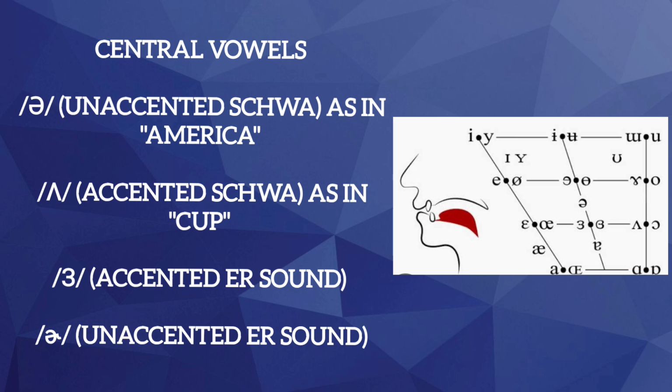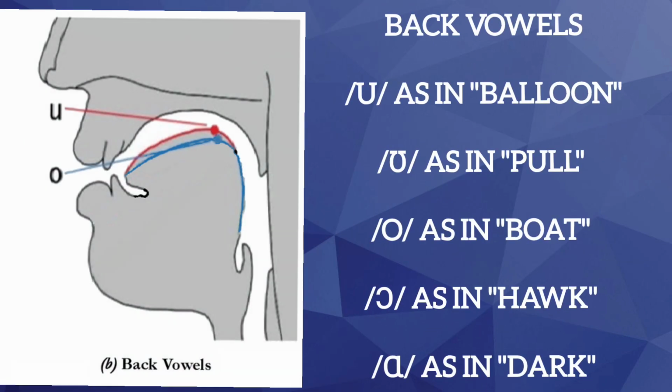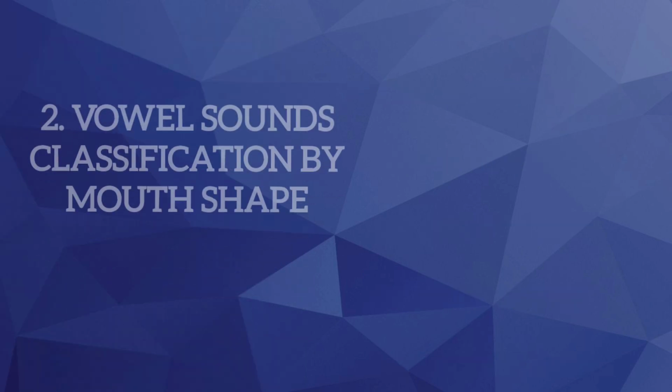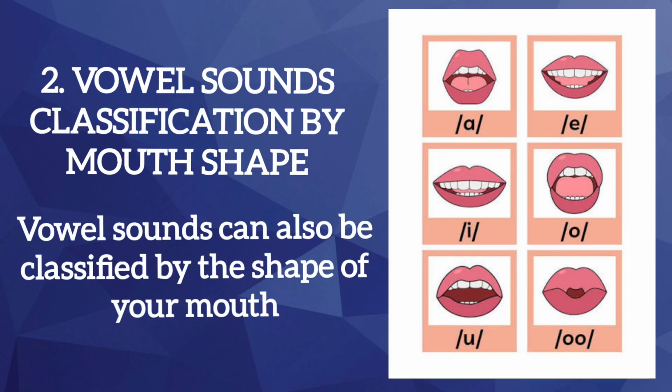Central vowels: unaccented schwa, as in "America"; accented schwa, as in "cup". Accented sound. Unaccented sound. Back vowels: U as in "balloon", as in "pull"; O as in "boat", as in "hawk", as in "dark".